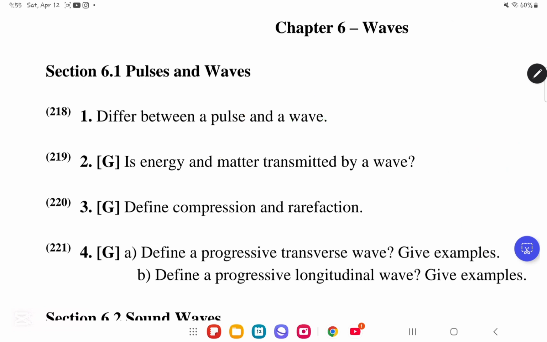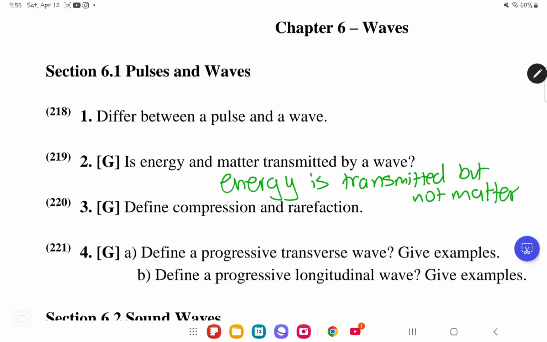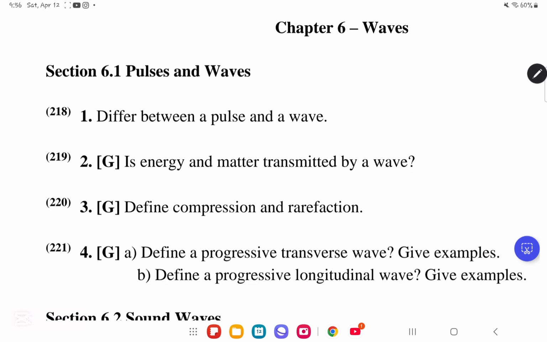CQD number 2: is energy and matter transmitted from a wave? Energy is transmitted, so the energy will be moved by the wave, whereas matter is not moved by a wave. So energy is transmitted, but not matter. You can take the example of a rope. You can move the rope up and down, and you could tie a string or a hair tie on the rope, and you will see that the rope will move and cause vibrations and energy to travel, but the hair tie will not move its position.